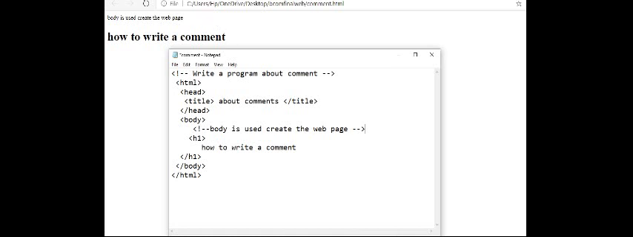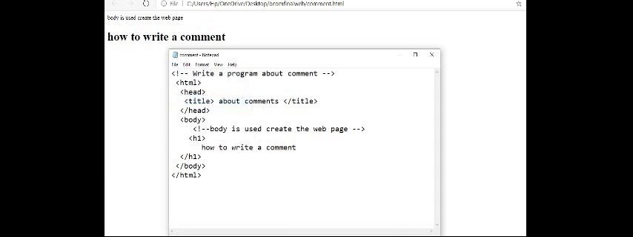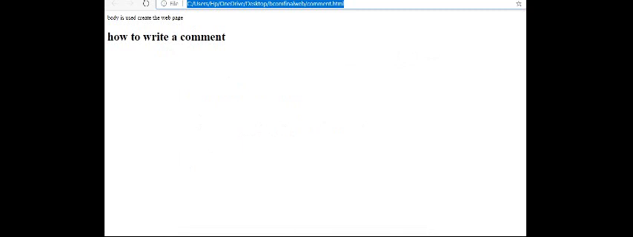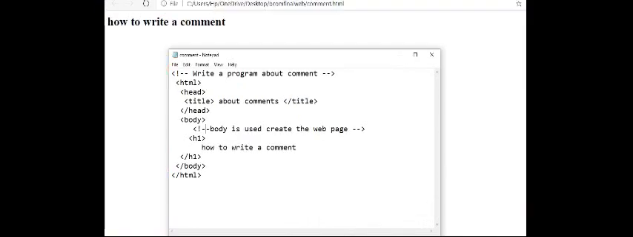Again I am seeing here I have written like this, a comment. Okay, let us check it out here. File, Save. See how to write it. Only one comment is going to show, this is the only use of the comment, how to write a comment. But there are people who don't know this program, who don't know what body is or what head is. That's why I'm describing what is meant by body. The body is used to create a web page.